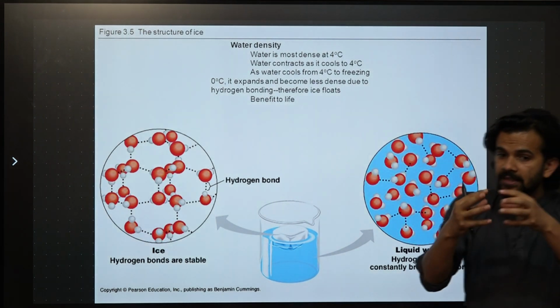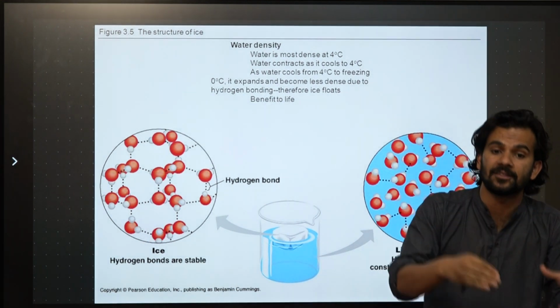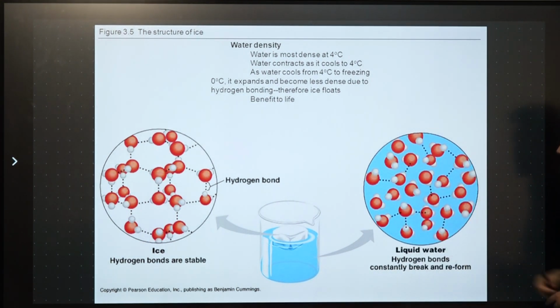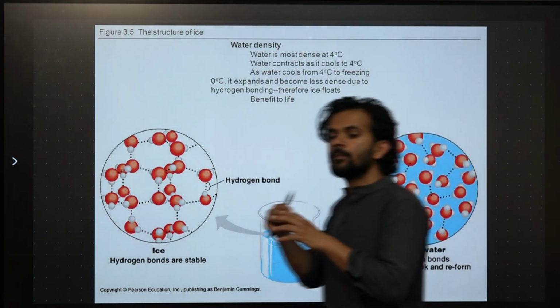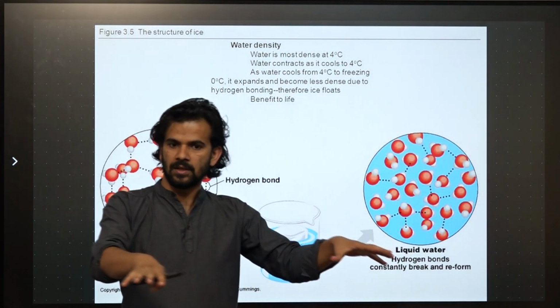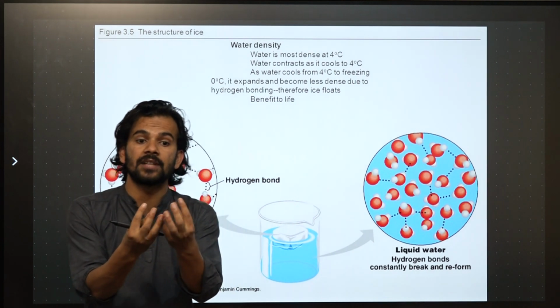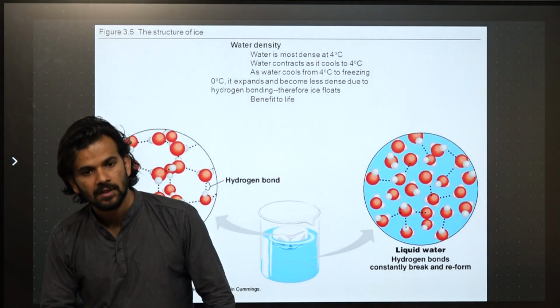The molecules are always together, unless you provide external heat. And in the case of liquid water, there is a constant formation and breaking of hydrogen bonds. That's why it flows, and that's why it does not have a definite shape, because there is constant breaking and constant reforming.